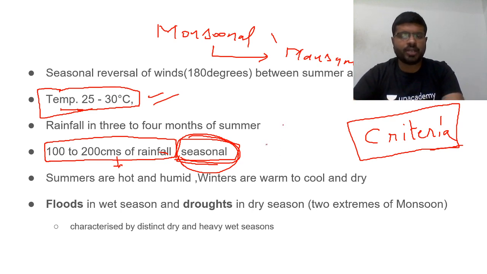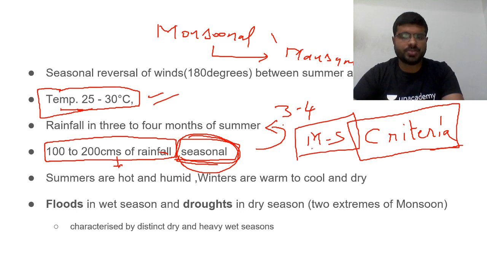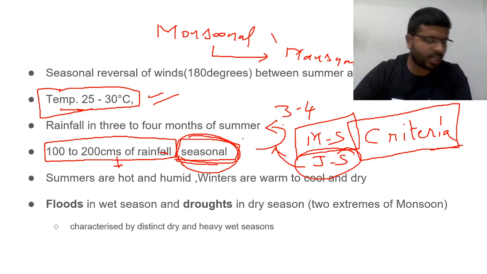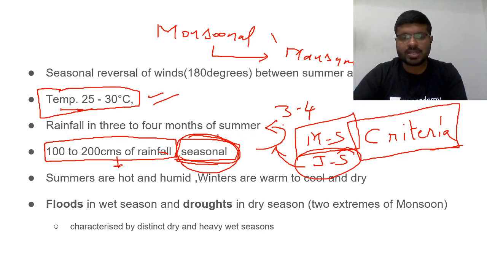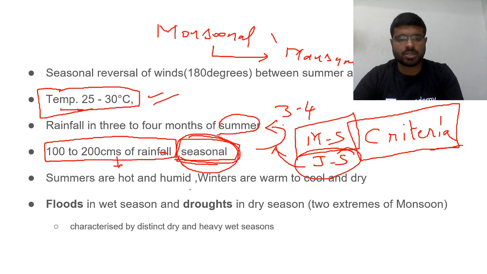So here, what is happening? Rainfall is in 3 to 4 months of summer. Summer usually means equinoxes, March to September. That is summer in the northern hemisphere. Within this summer season, for us in India, June to September is the season for rainfall, the southwest monsoon season. June, July, August, September. That is a characteristic feature. As there is seasonal rainfall, after September you have to wait until June to get significant rainfall. There is a significant drought season, or dry season. That's what it is characterized by, a distinct dry season and a heavy wet season.